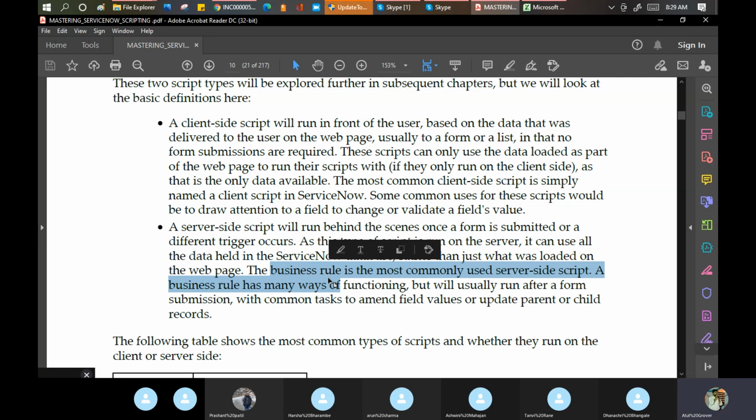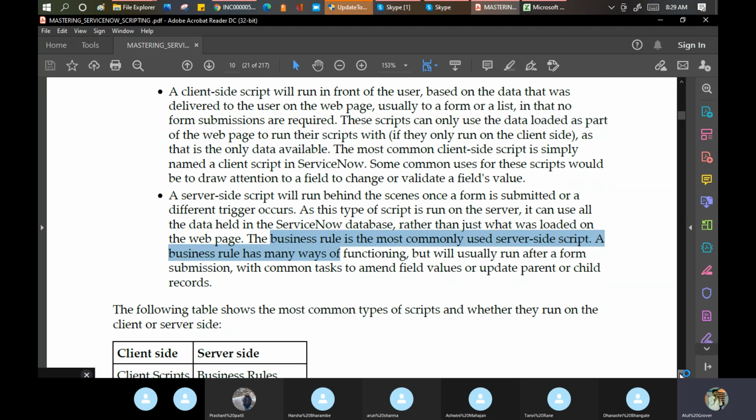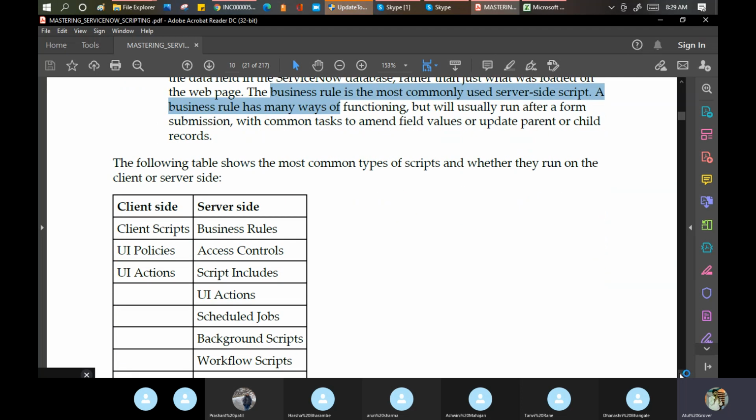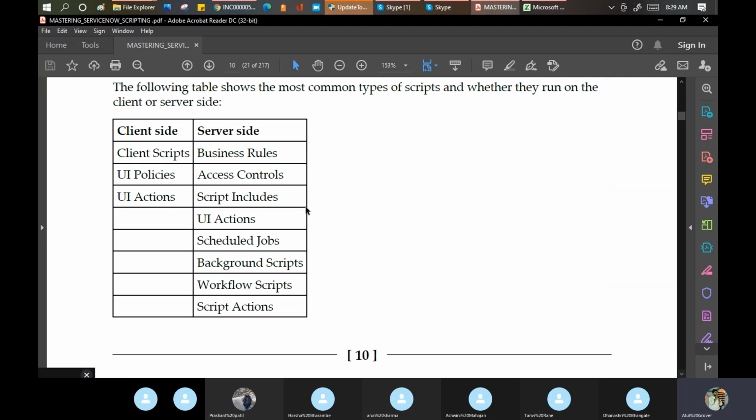Why I am telling you this is because this question has clearly been asked upfront: is a business rule a client side script or a server side script? Then you should not be confused. Business rule is server side scripting because it executes in the database. What is a business rule? We will discuss it today. Now if you scroll down, these are the types of scripting used in ServiceNow.